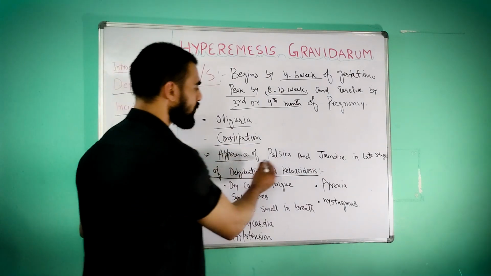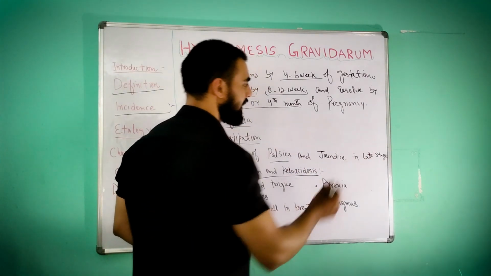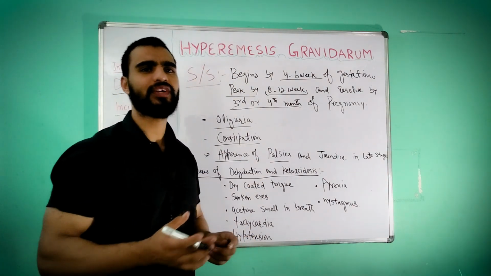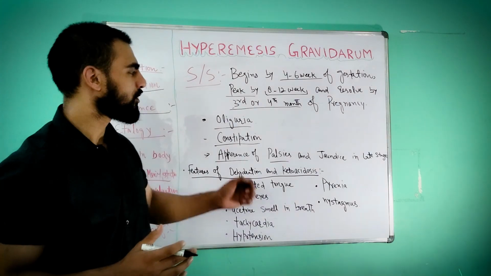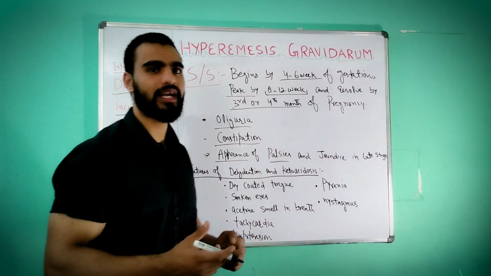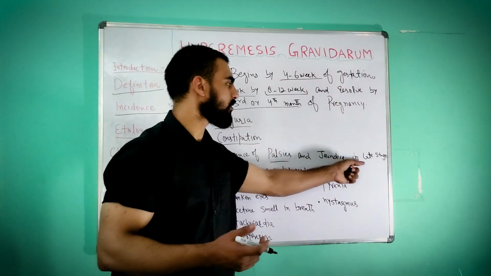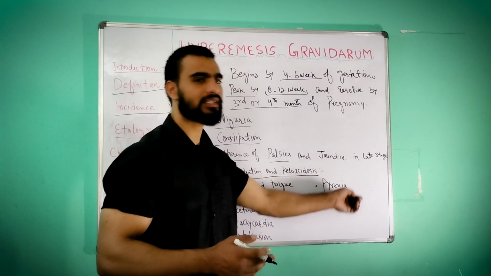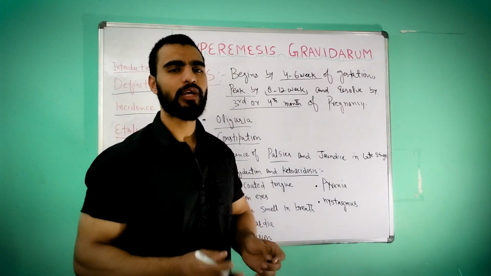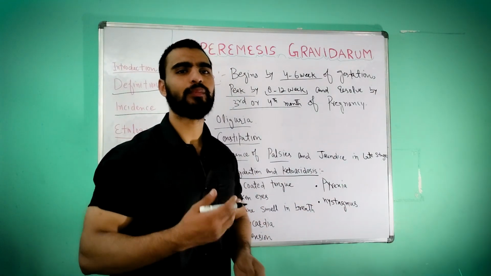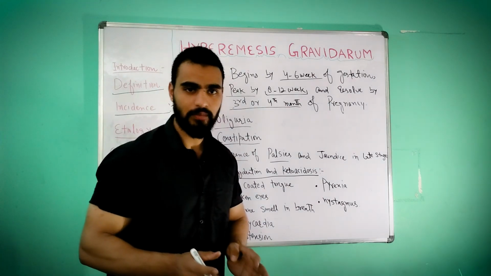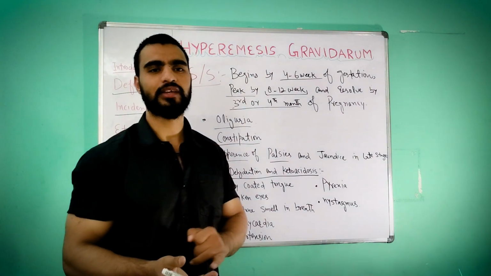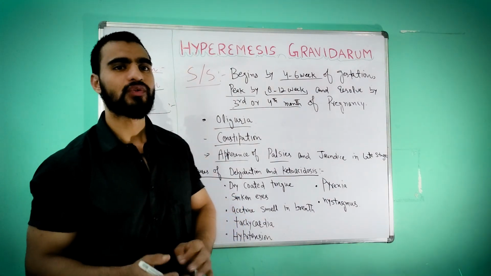Then appearance of palsy and jaundice in late stage. Palsy means paralysis of the facial muscles, or we can say of the body, because of severe dehydration and electrolyte imbalance. And jaundice can also occur in late stage because of hepatic dysfunction. Jaundice means the bilirubin, biliverdin, bile pigments will accumulate in the blood. An increase in the level of bile pigments in the blood will cause jaundice, which means yellowish discoloration of skin, mucous membrane, and sclera.